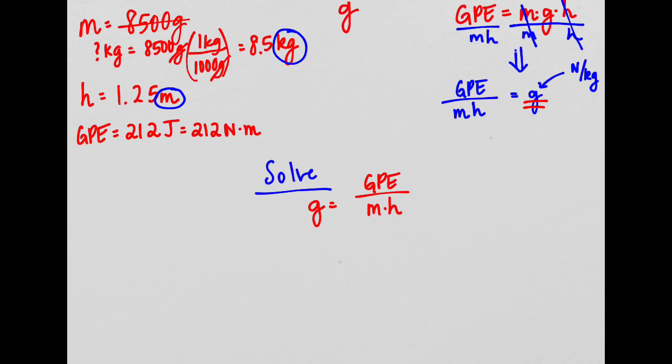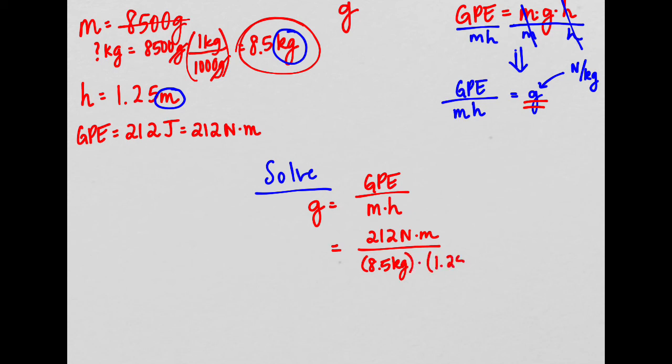All right, so we have g equals gravitational potential energy divided by mass times height. So if we plug everything in here, we're going to use our 8.5 kilograms, not grams. First we're going to write our 212 newtons times meters, our GPE. Then on the bottom we'll use our 8.5 kilograms, not grams, and we'll multiply that by 1.25 meters. Okie dokie.